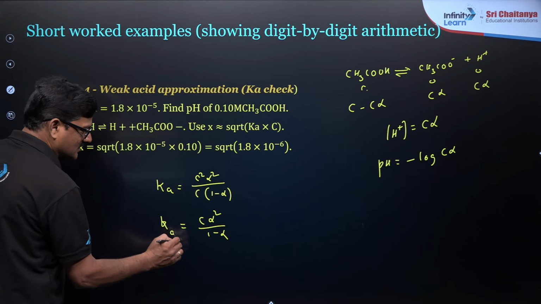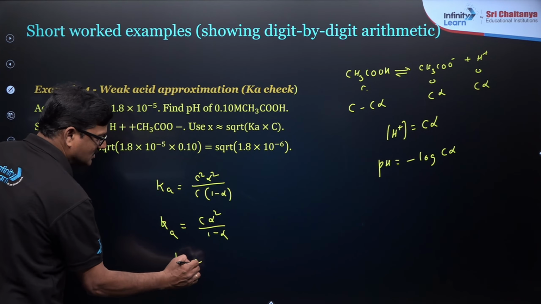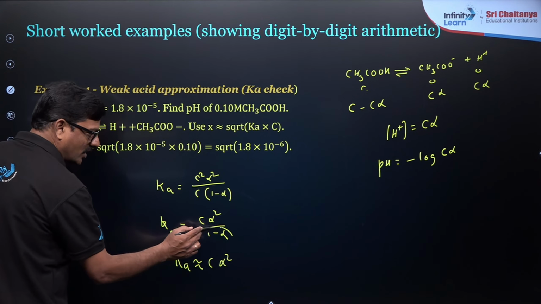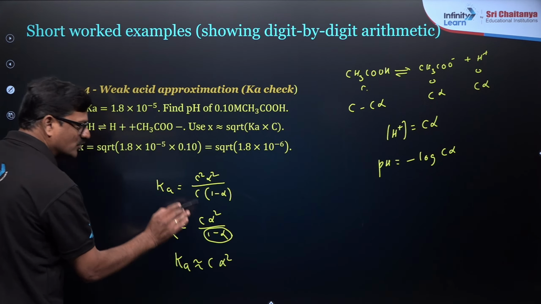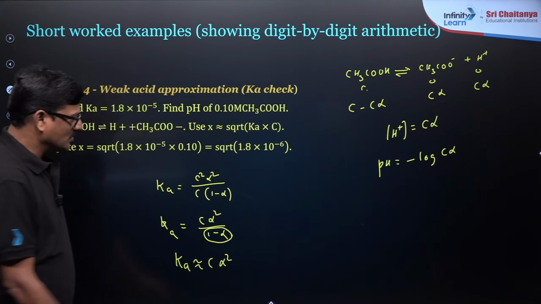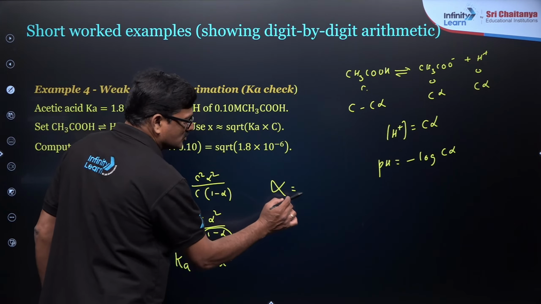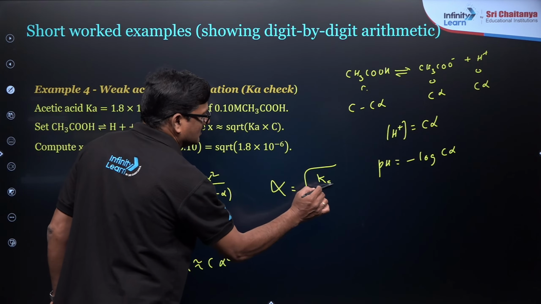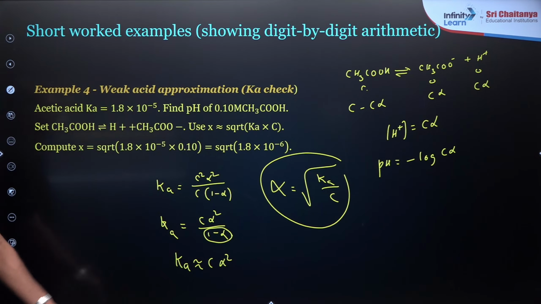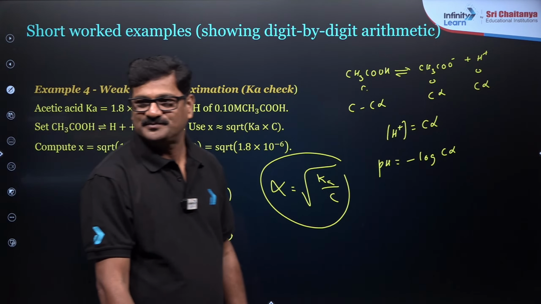So this Ka is nearly equal to C alpha square, because in the denominator you can neglect this 1 minus alpha. So alpha is equal to root over Ka by C. So many things are there from Ostwald dilution law, you can do it from here.